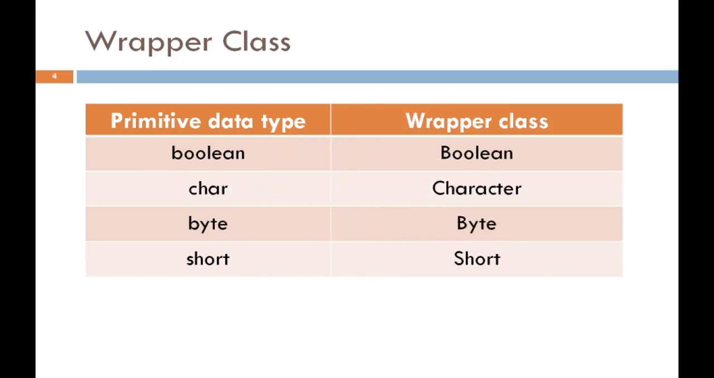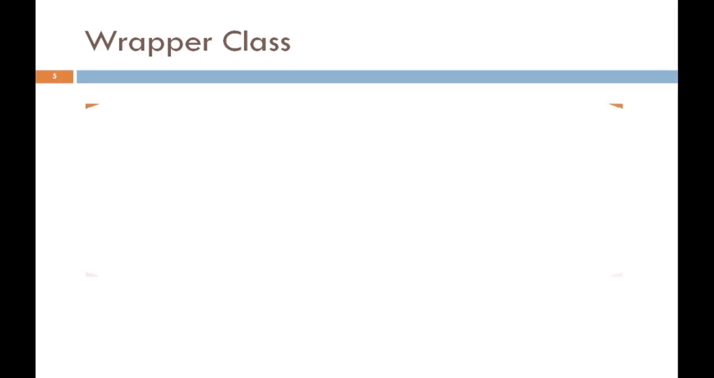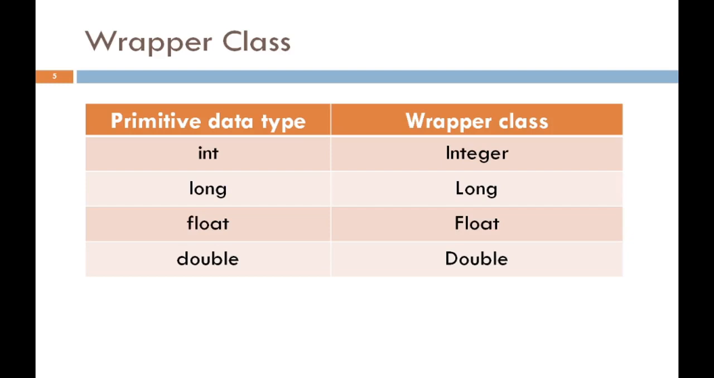The boolean primitive data type has a Boolean wrapper class. The char data type has a Character wrapper class. Byte has a Byte wrapper class. Short has a Short wrapper class. Int has an Integer wrapper class. Long has a Long wrapper class. Float has a Float wrapper class. Double has a Double wrapper class. So, these are all primitive data types, and based on these primitive data types, using the wrapper classes Integer, Long, Float, Double, etc., we convert them into object data types.